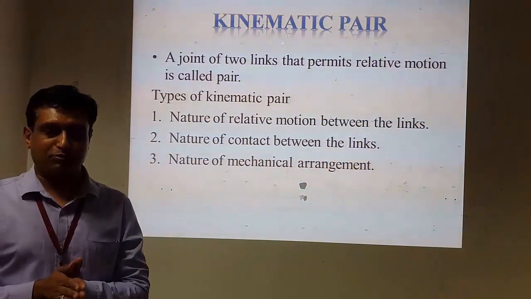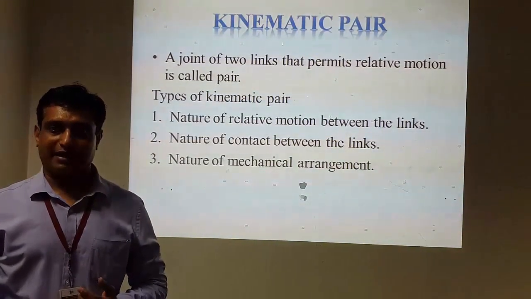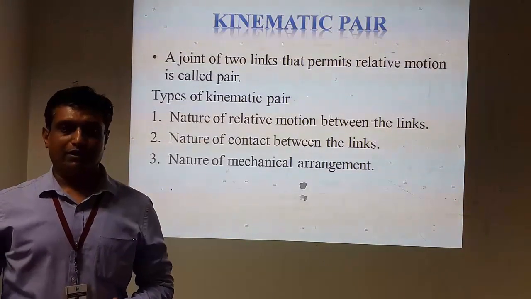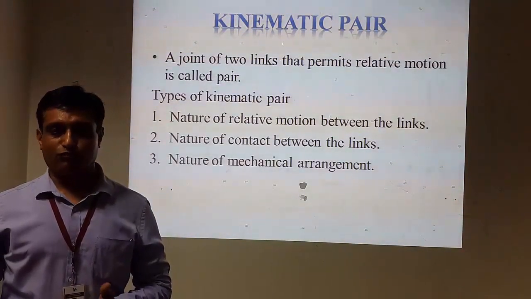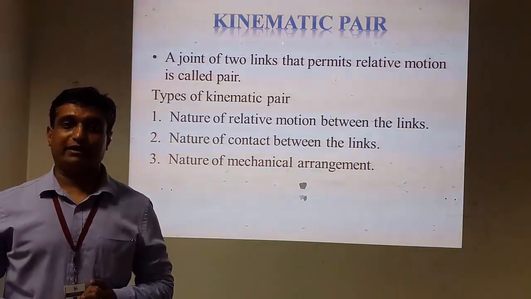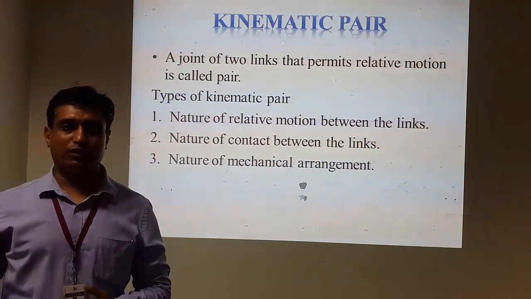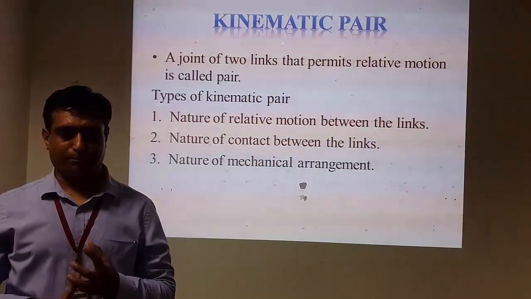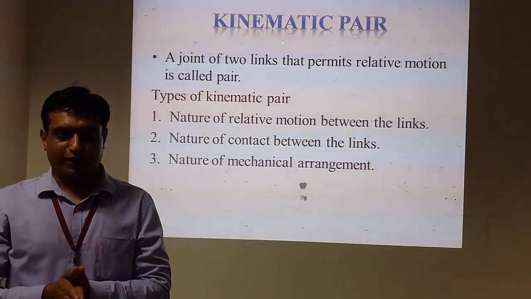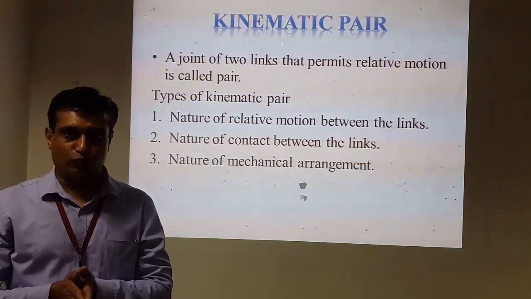As we know that there are three types of contacts. First one is point contact, second one is line contact, and third one is area contact. Again, we know that if the nature of contact between two links is point contact, that kind of pair is known as higher pair. If line contact is there between the two links, that kind of pair is known as lower pair. Again, if the contact between two links is surface contact.